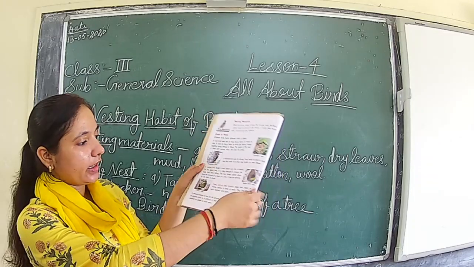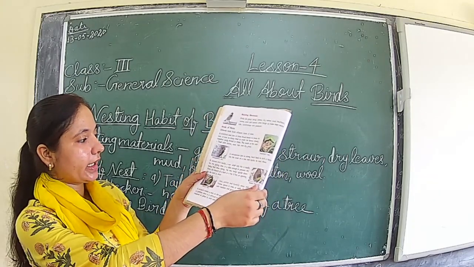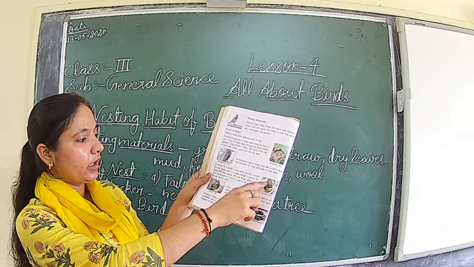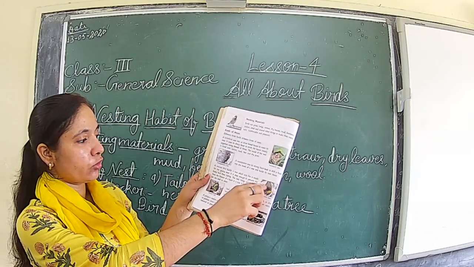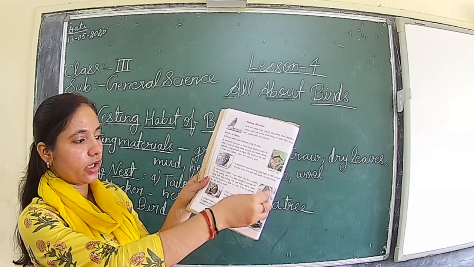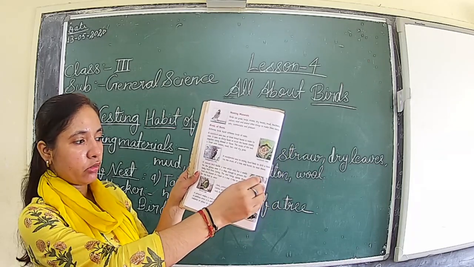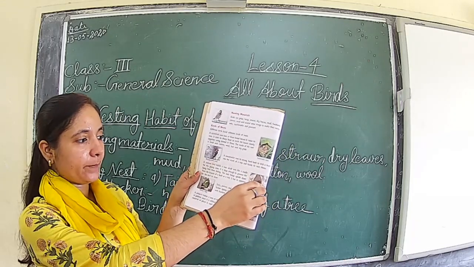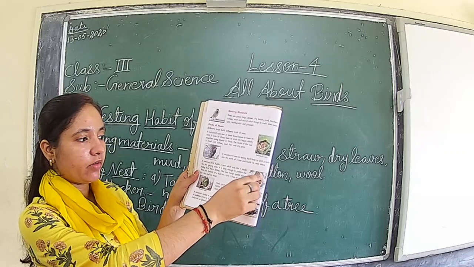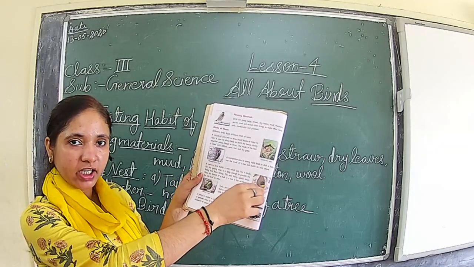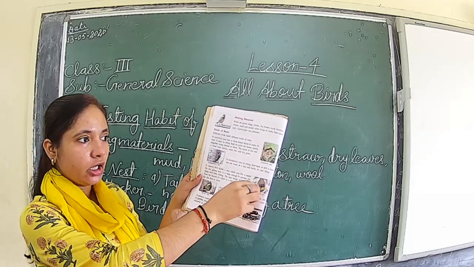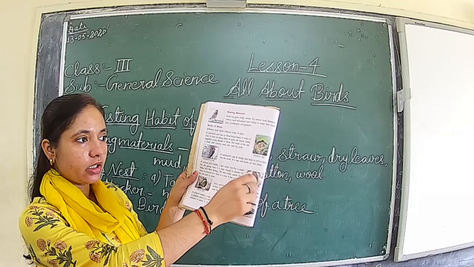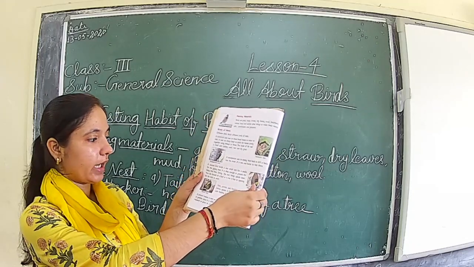Then the weaver bird here. It acts like a cradle for the young bird. It is deep enough to prevent the baby bird from falling. It is very deep inside, no? So here the opening is there. It is also made with the help of dry grasses, straw and leaves, part of the plant only. So in this the bird can easily go in, enter and live.